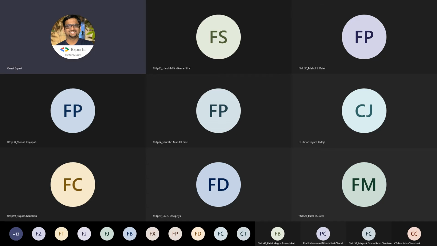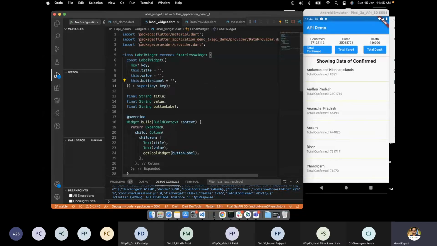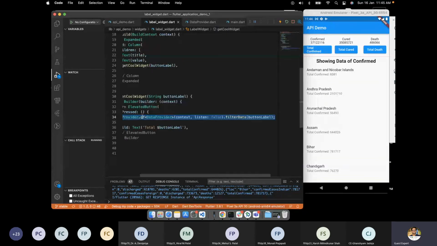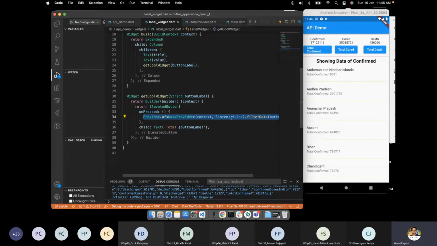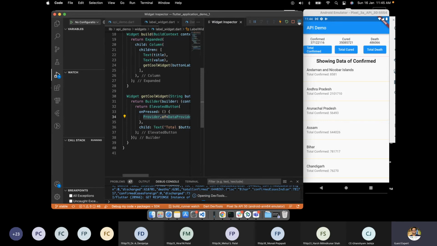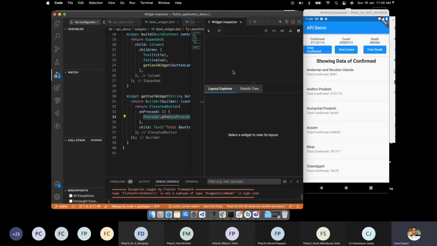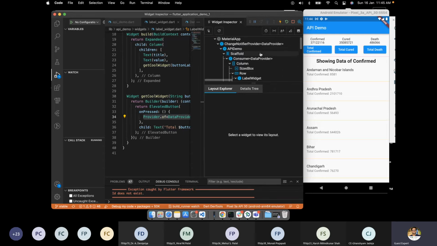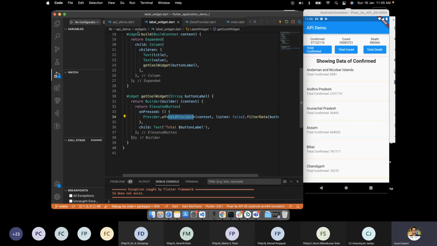If you want, I can revisit the code once more. Now we have the label widget, which is a pure widget, and we are just calling this method using just one line of code. We are not passing anything because now we have the provider access from the parent widget. If you want to see the widget tree, you can see we have just the parent called change notify provider, which gives us the object of a provider. That's why from the consumer, we can have this object of a provider, and that became this data provider object that we have created here.